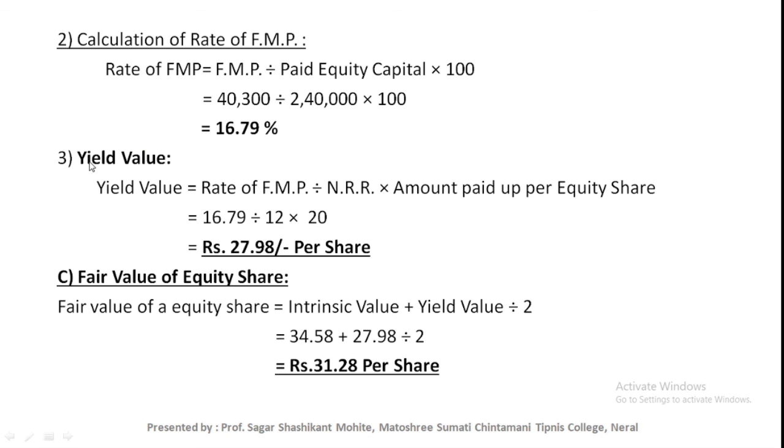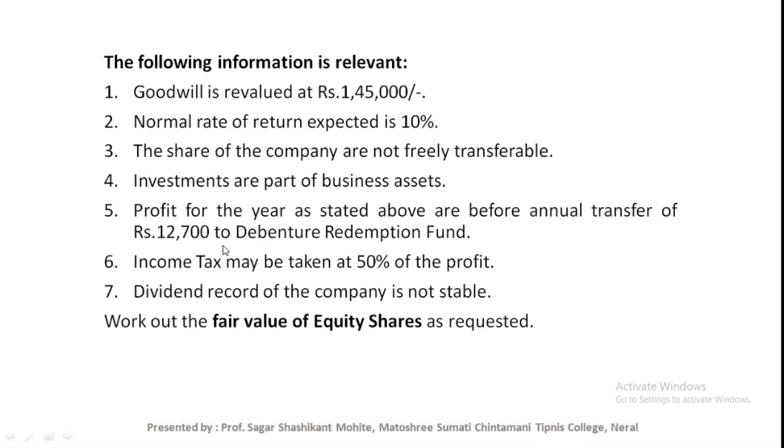And the final step, calculation of yield value of equity share. The formula is rate of FMP, that is this, divided by NRR. NRR is already provided in the problem, that is 10%.